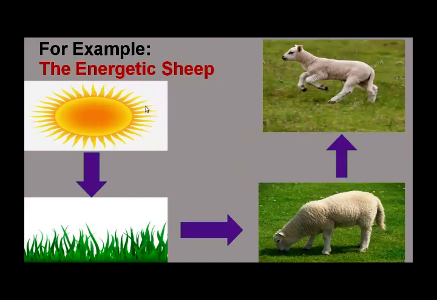The sun gives us heat and light energy, and the plants capture this energy, so they start preparing their food. The stored parts of the food have chemical energy. Then the sheep eats the plant which has stored energy. They get stored energy from eating grass. Then the sheep changes the stored chemical energy in the grass into kinetic energy to help it to run. So in this way energy can change from one kind to another kind. Have you got it about how energy changes from one form to another form?